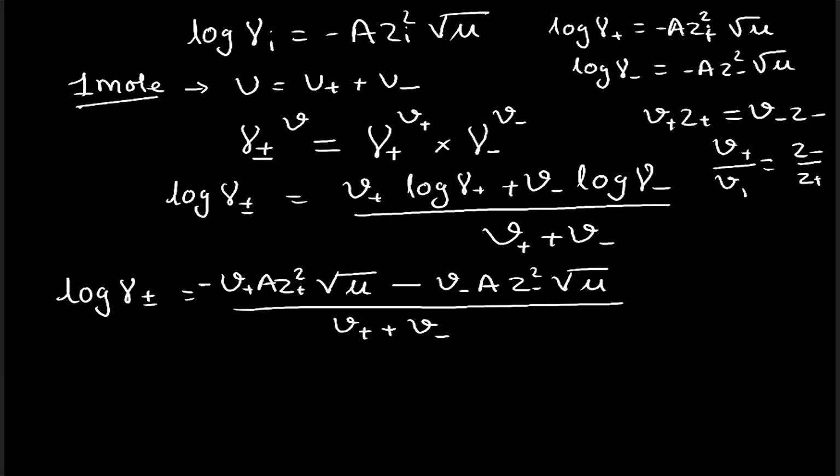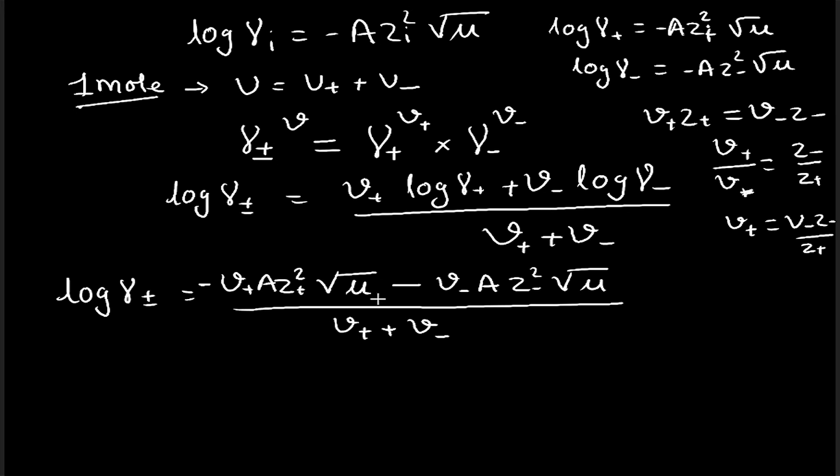Now from this relationship we could take V plus is equal to V minus z minus by z plus, and this relationship we will be substituting over here.